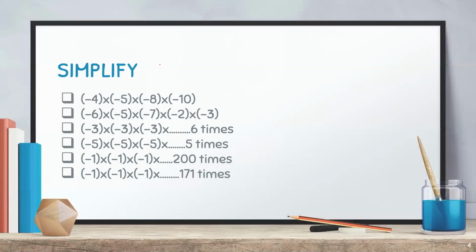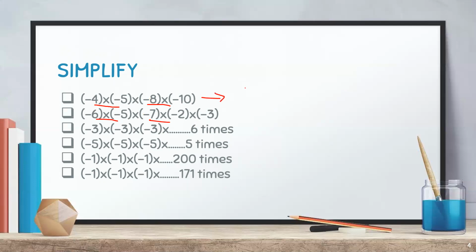Now we have to simplify more than 3 numbers. So in this we have done 3, and here more than 3. So minus 4 into minus 5 into minus 8 into minus 10. Here we can make pairs of 2 and 2. If it is odd, then you can make pairs of 2, pairs of 2, and then bring the remaining one down as it is.